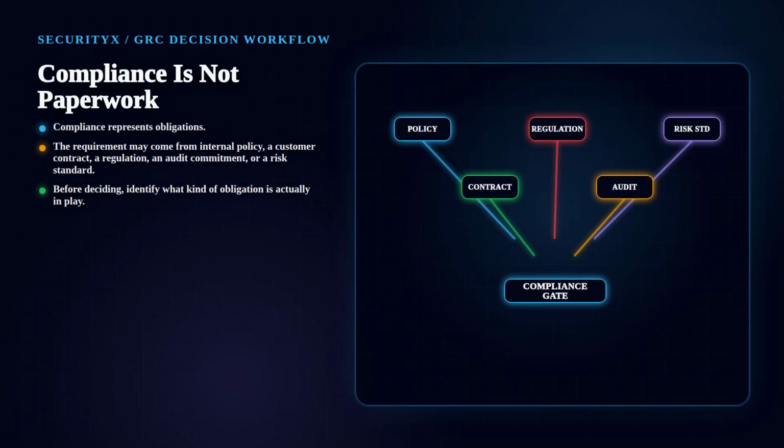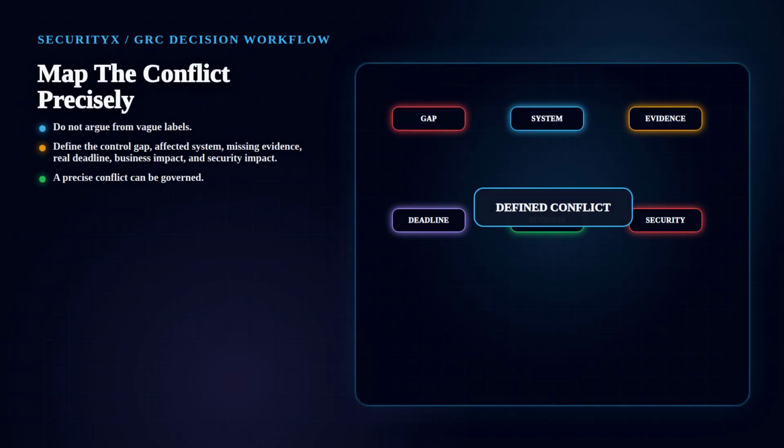Compliance represents obligations. The requirement may come from internal policy, a customer contract, a regulation, an audit commitment, or a risk standard. Before deciding, identify what kind of obligation is actually in play. Do not argue from vague labels. Define the control gap, affected system, missing evidence, real deadline, business impact, and security impact. A precise conflict can be governed. A vague conflict becomes politics.